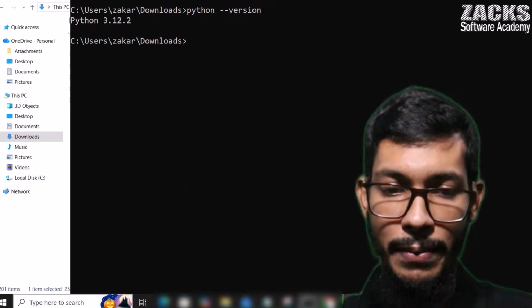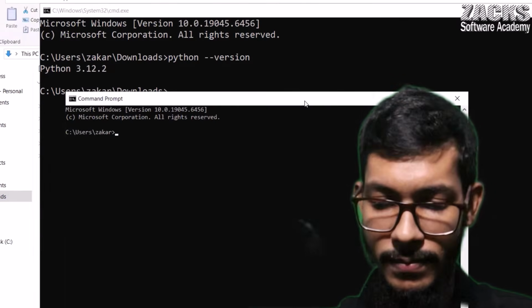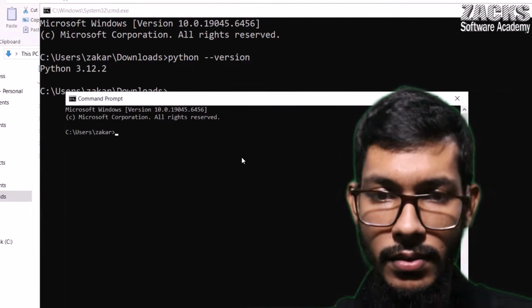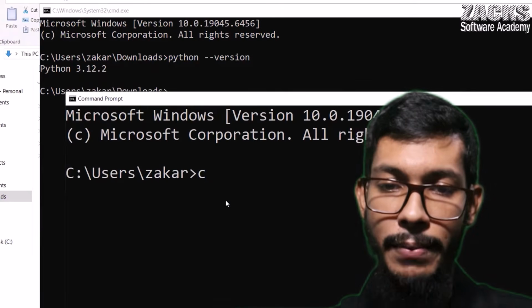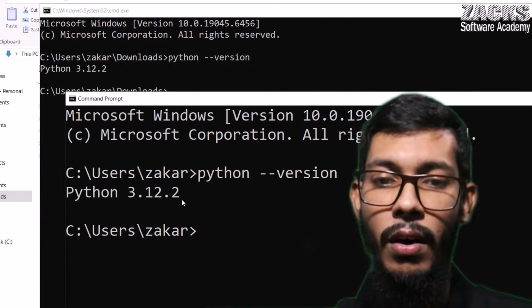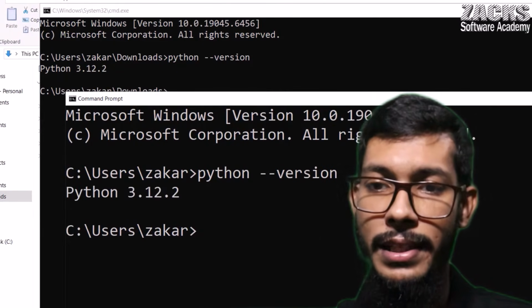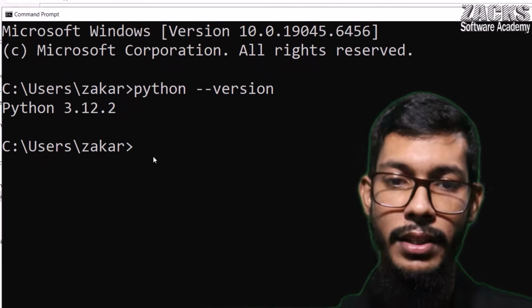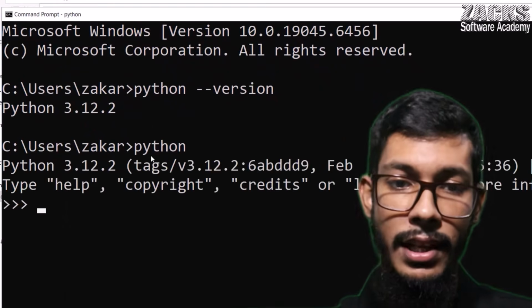Or if you want, you can type CMD anywhere. So you can open CMD, right? Like Python hyphen version, right? So already it is available now in our system, like 3.12.2, right? So simply you can type Python to open the interactive shell. Now are you observing?